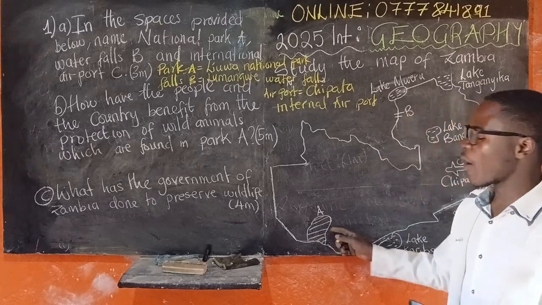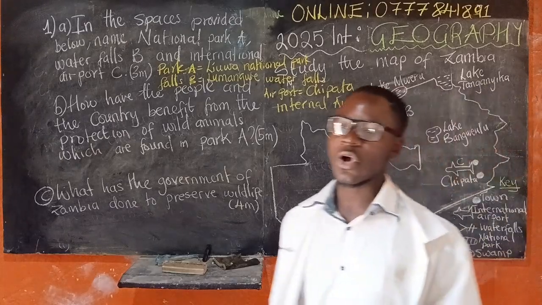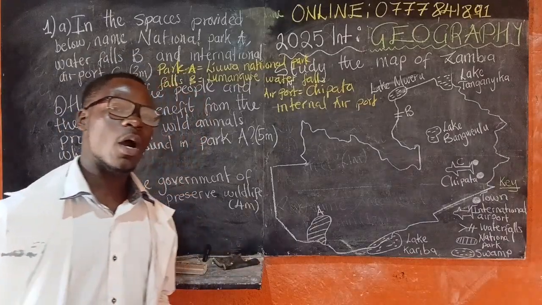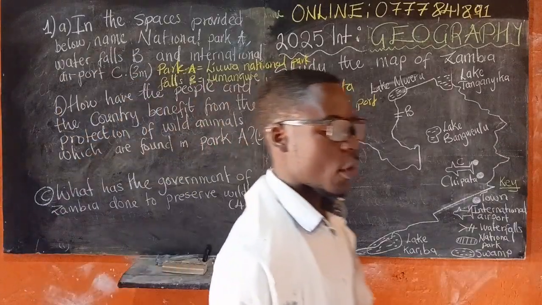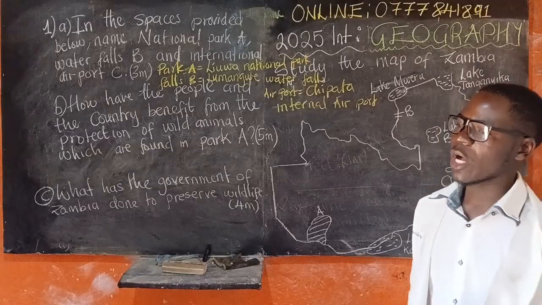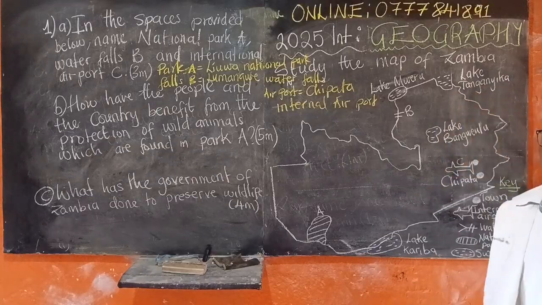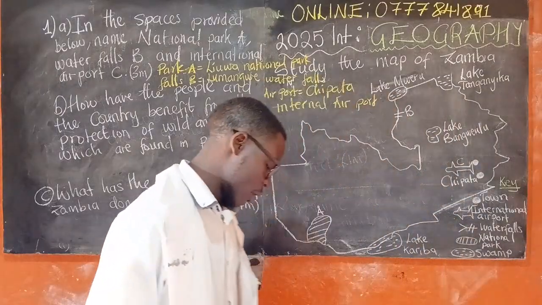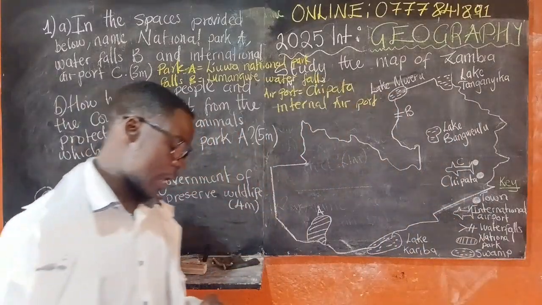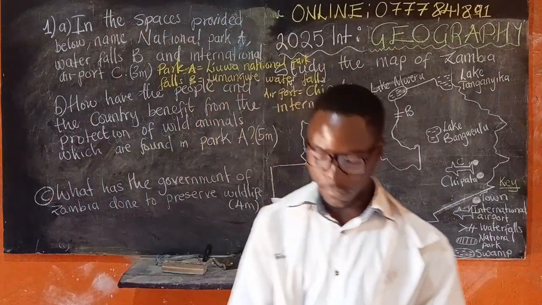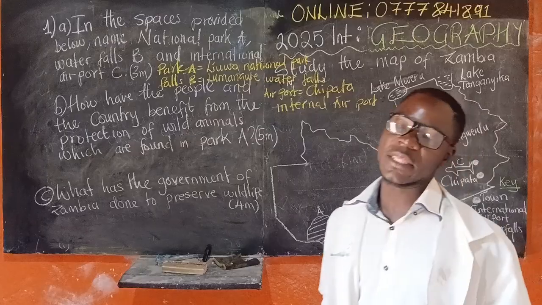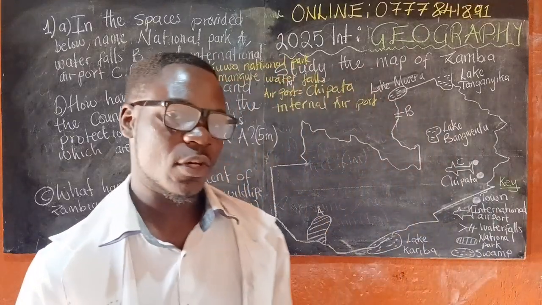So number one, we can talk about the conservation of biodiversity. Why? Because protecting animals helps to maintain the ecosystem balance. You get it, right?